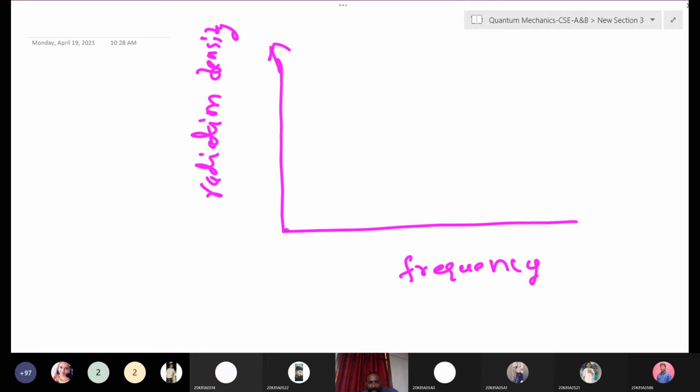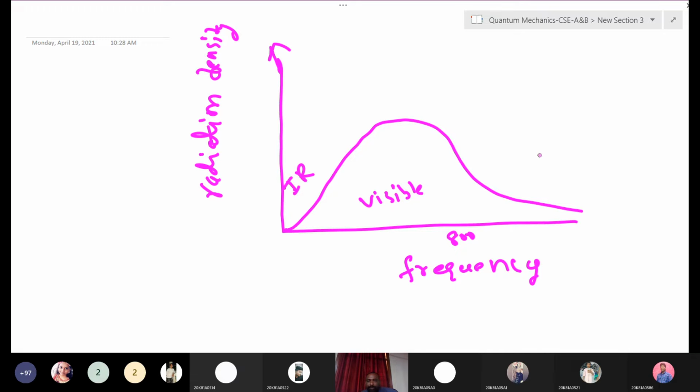Planck's law explains the whole spectrum, throughout the spectrum like this. This is maybe 800 or so. This is the visible region, this one is the IR region, and this is the UV region. We are taking frequency on the x-axis, so you can clearly see this expression.